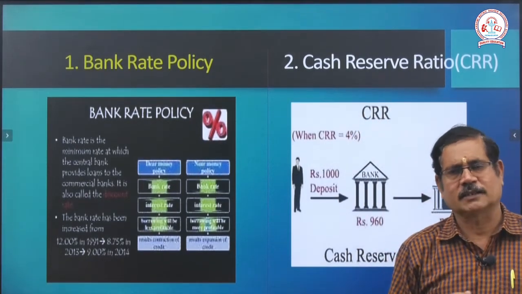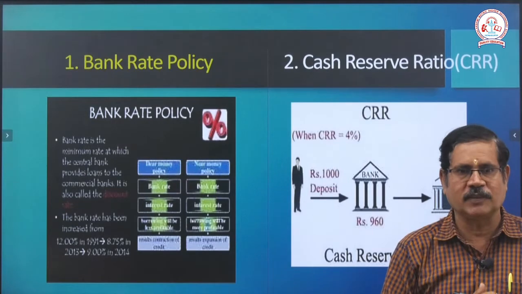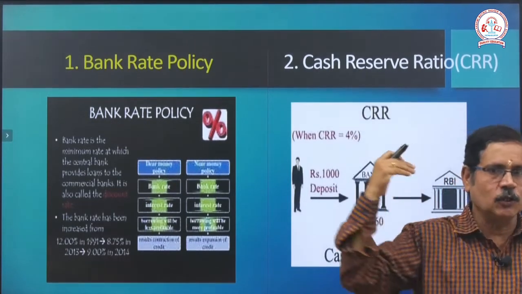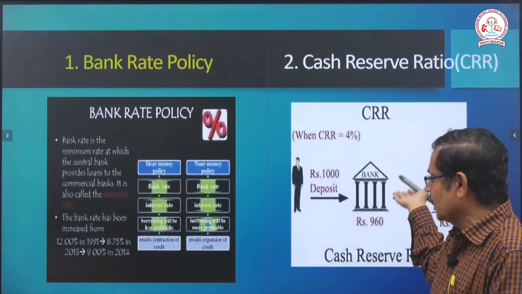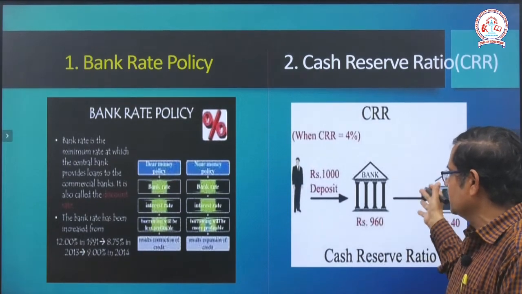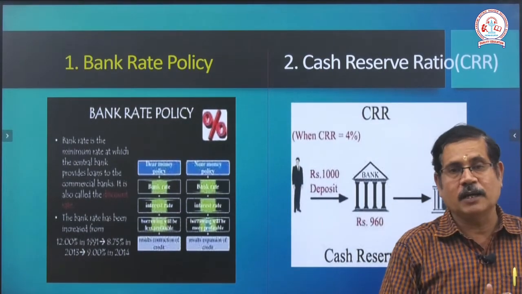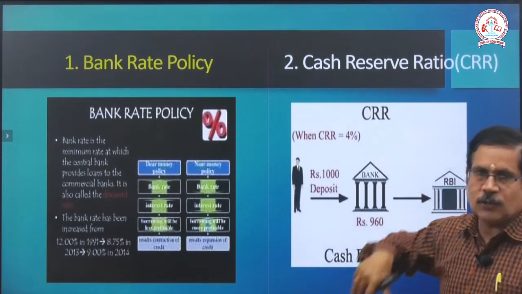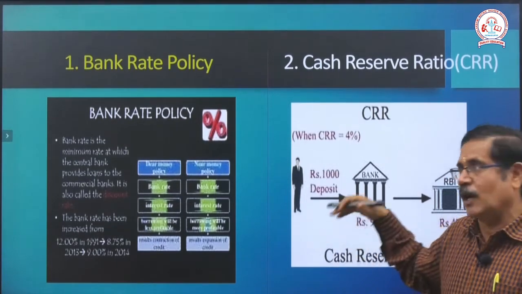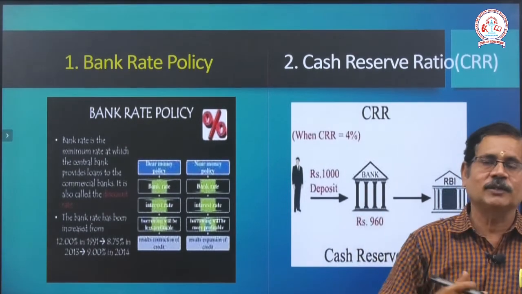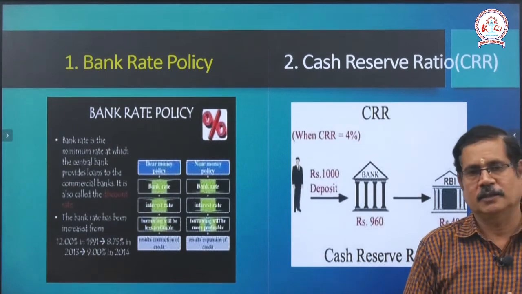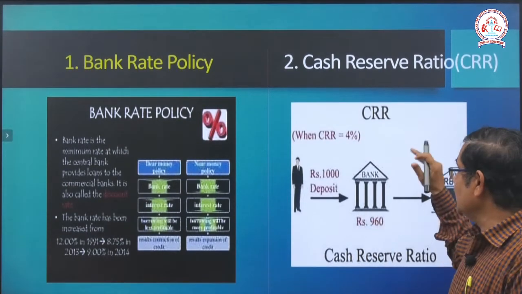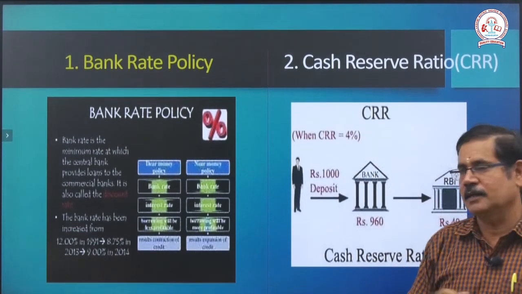So, for all the banks, for example, if 1000 rupees is deposited, 960 goes to the commercial bank's deposited money, and the remaining 40 rupees is transferred to the Reserve Bank of India, because they also run the business, floating money, collecting. How do they collect? Because the cash reserve is very, very important. So, from that point of view, the cash reserve is controlled by the Reserve Bank of India.